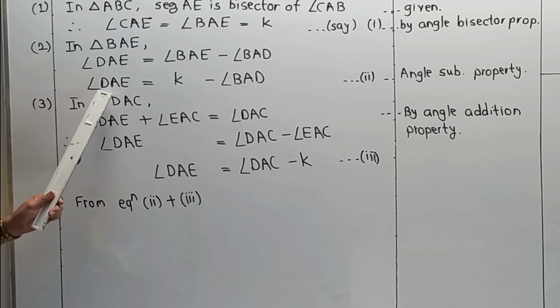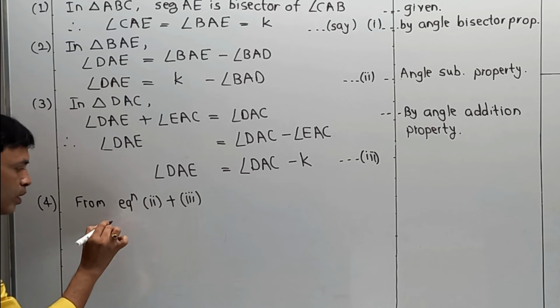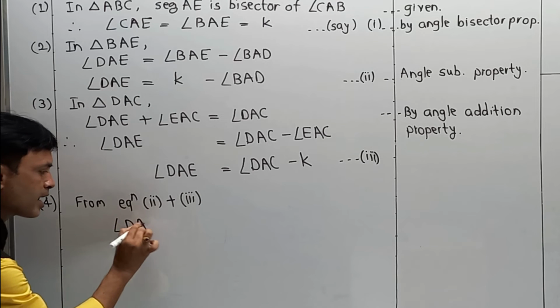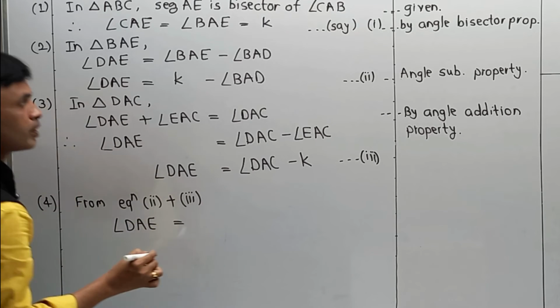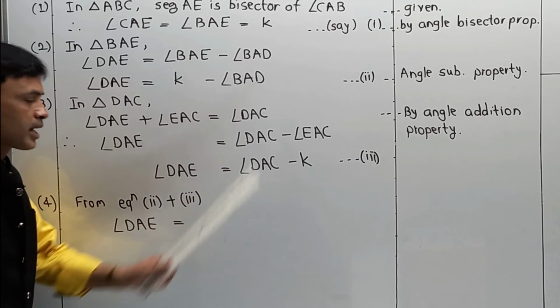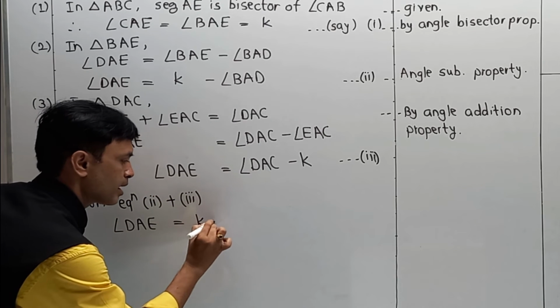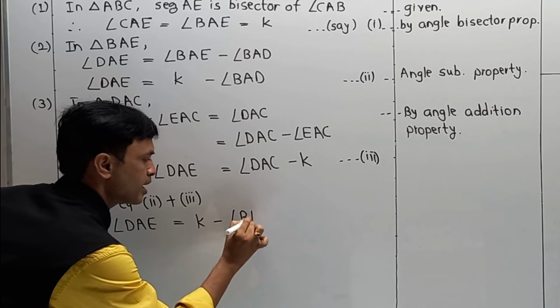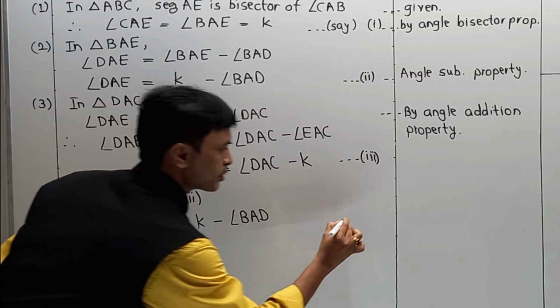Now I am going to write both the equations in front of you so that you can easily understand the part. First, angle DAE is equal to K minus angle BAD. That is nothing but your equation 2.